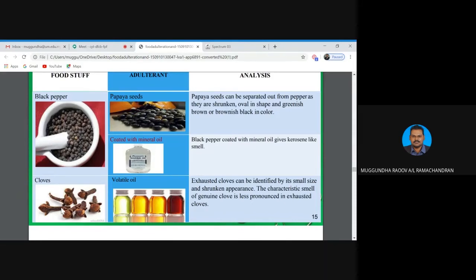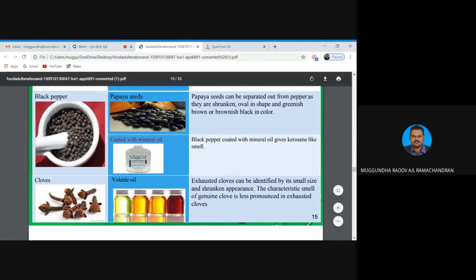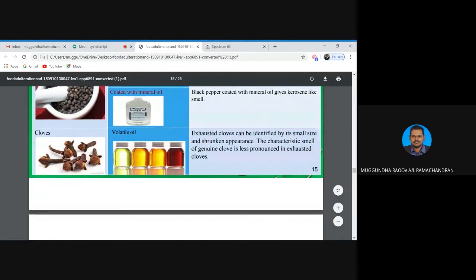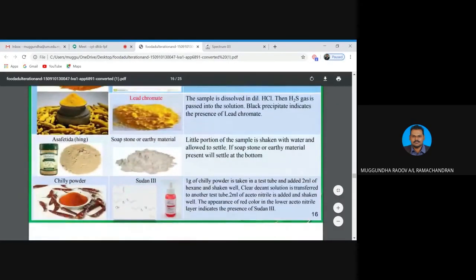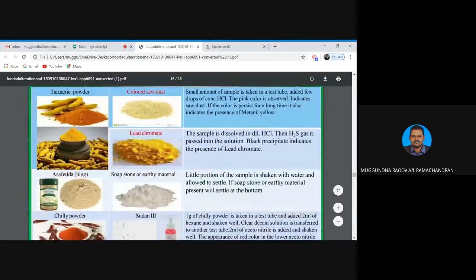And this is cloves, which we usually use in food, and the adulterant used is oil. To identify, the characteristic smell of the genuine clove is less compared with the one with the volatile oil. And, class, with powders, for example turmeric powder, the adulterants are colored sawdust.